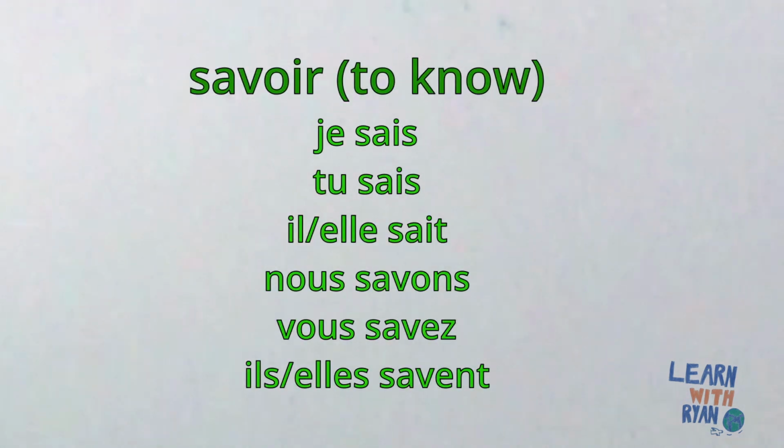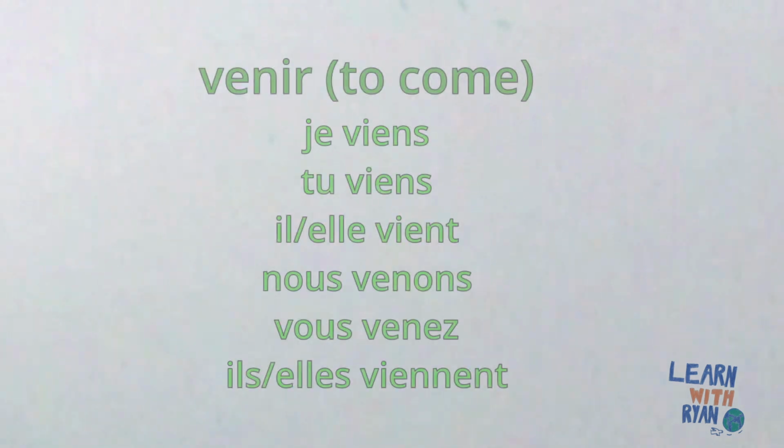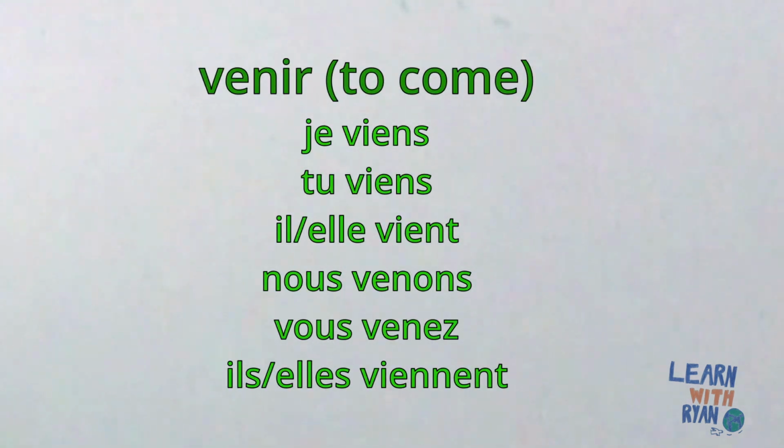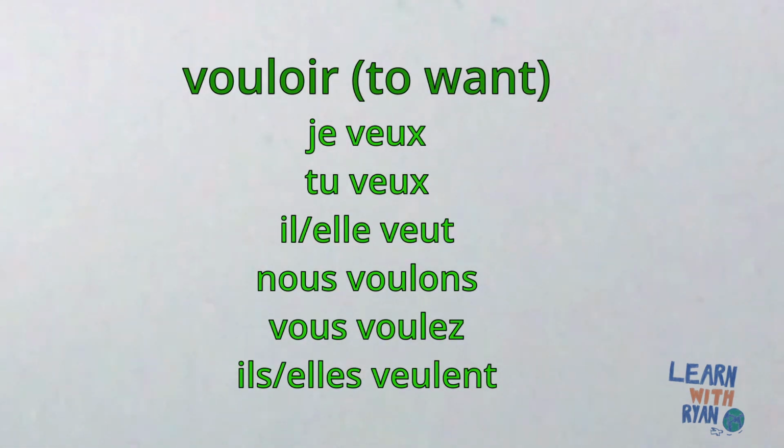Savoir, to know. Je sais, tu sais, il, elle sait, nous savons, vous savez, ils, elles savent. Venir, to come. Je viens, tu viens, il, elle vient, nous venons, vous venez, ils, elles viennent. Vouloir, to want. Je veux, tu veux, il, elle veut, nous voulons, vous voulez, ils, elles veulent.